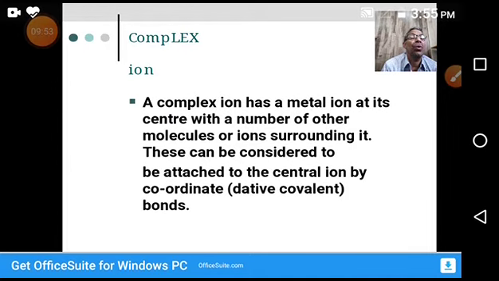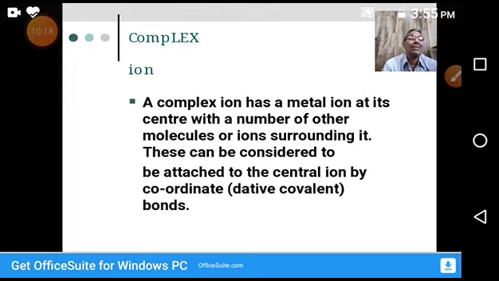In some cases, a coordination compound doesn't bear any charge, it is a neutral molecule, but in many cases we observe a charge over the complex. That's why this is called a complex ion.